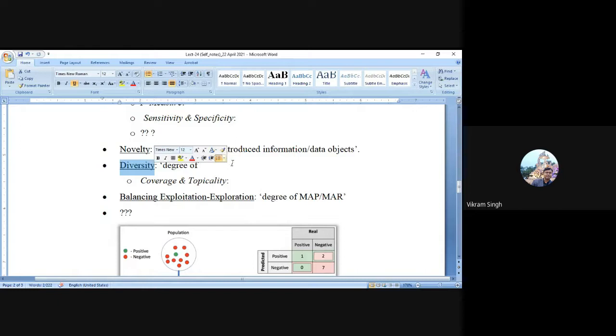Novelty says that whenever we search a second time or maybe a third time, how many new objects have been introduced. Suppose you queried on Google search at 10 o'clock, and again queried the same user query at maybe 12 o'clock or 3 o'clock, how much novel information is the system pushing to you?